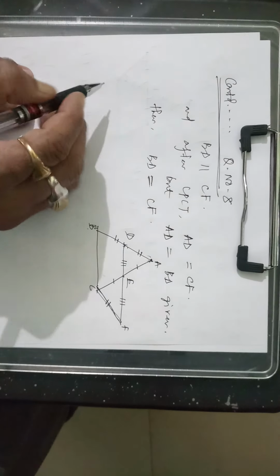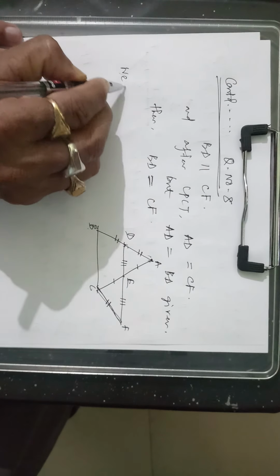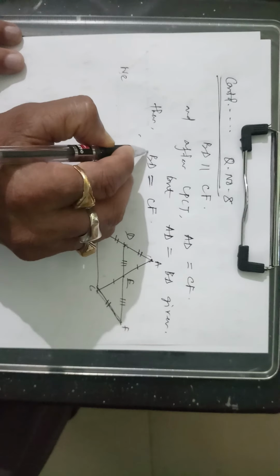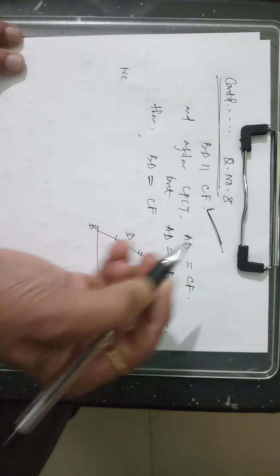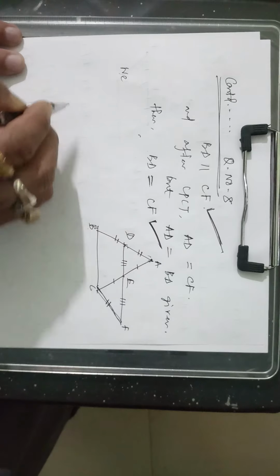Okay students, we know, and you see these two expressions, BD parallel to CF and BD is equal to CF.